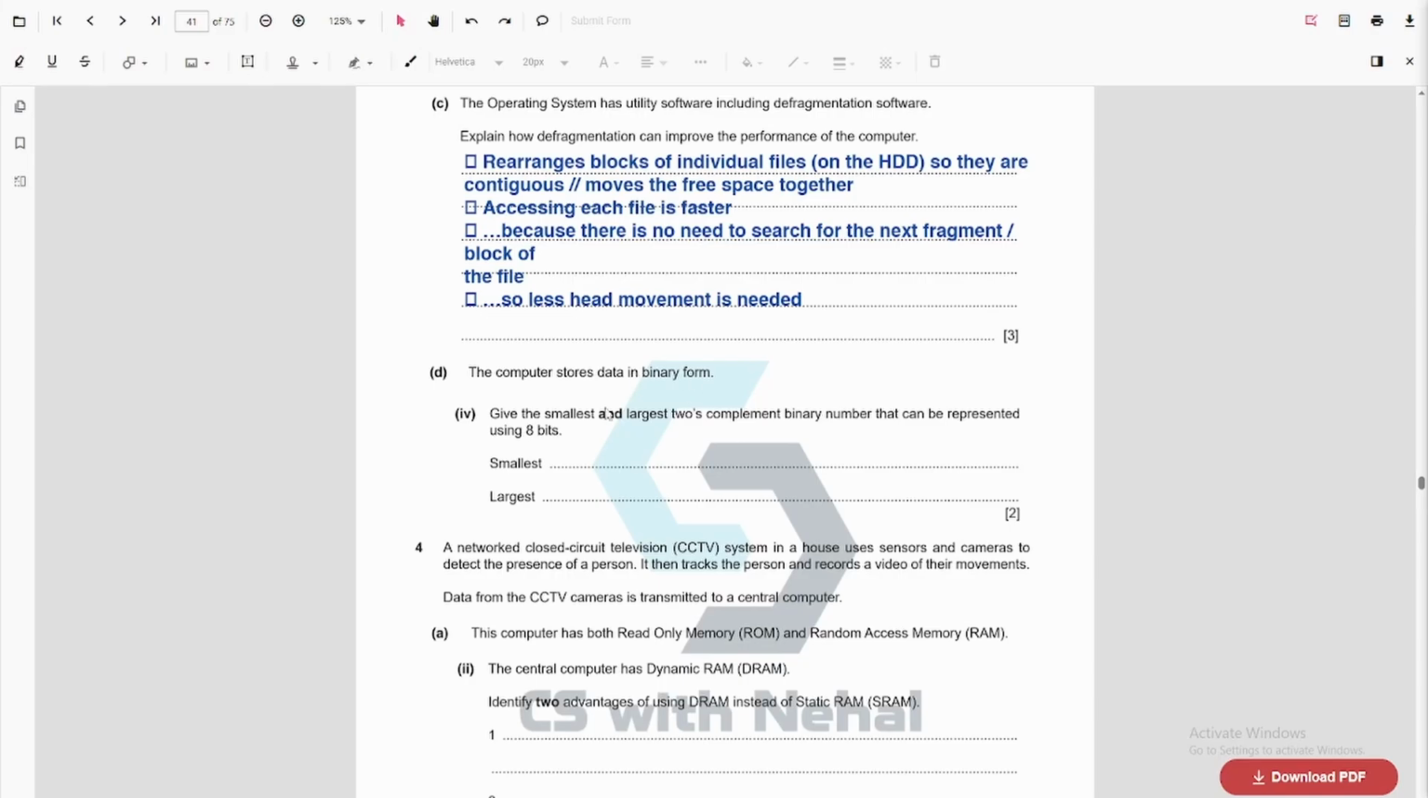The computer stores data in binary form. Give the smallest and largest 2's complement binary number that can be represented using 8 bits. So the smallest is when the sign bit is 1, meaning it's negative, and the remaining bits are 0. The largest is when the first bit is 0 because this is a positive number, and the remaining bits are 1.